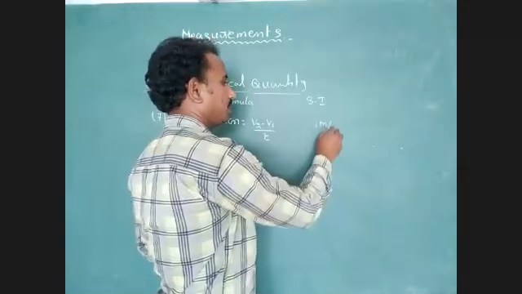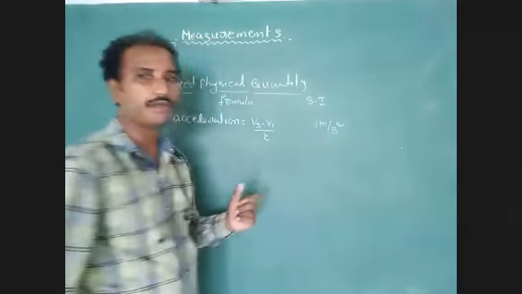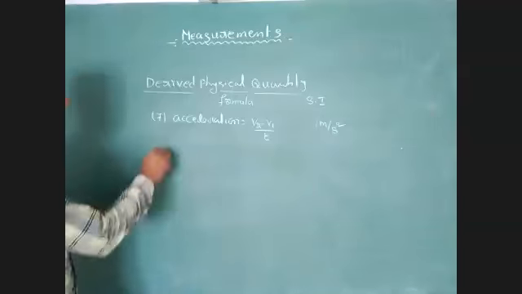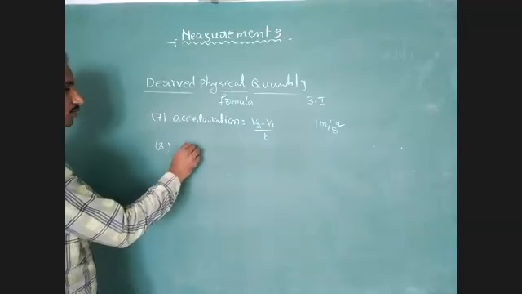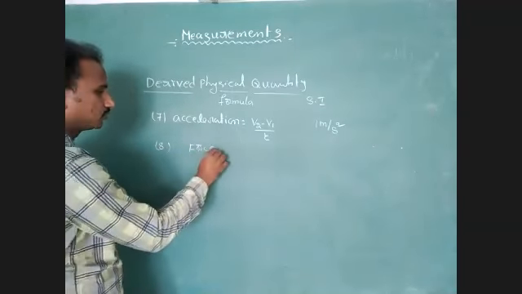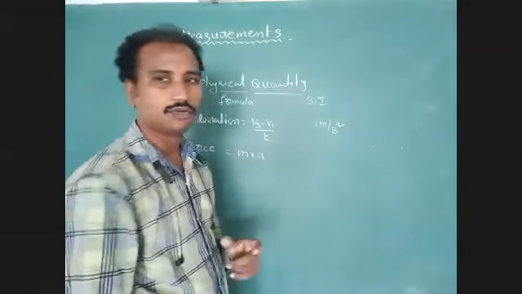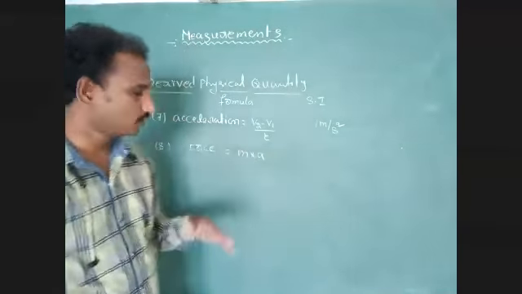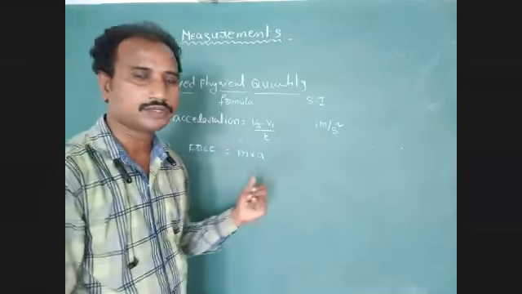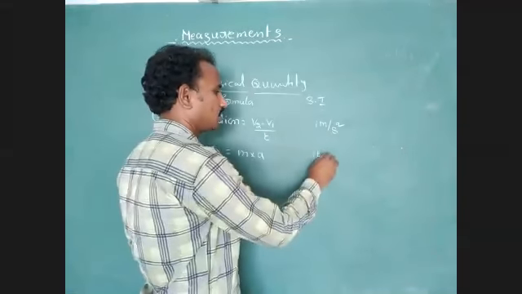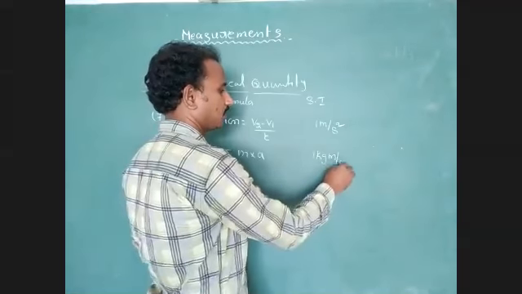1 meter per second square. Next one, force. Force equal to mass into acceleration. What is the standard unit of force? 1 kg meter per second square.